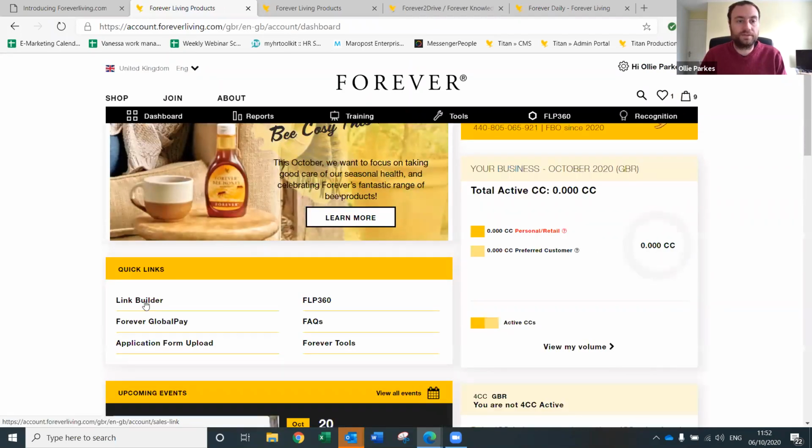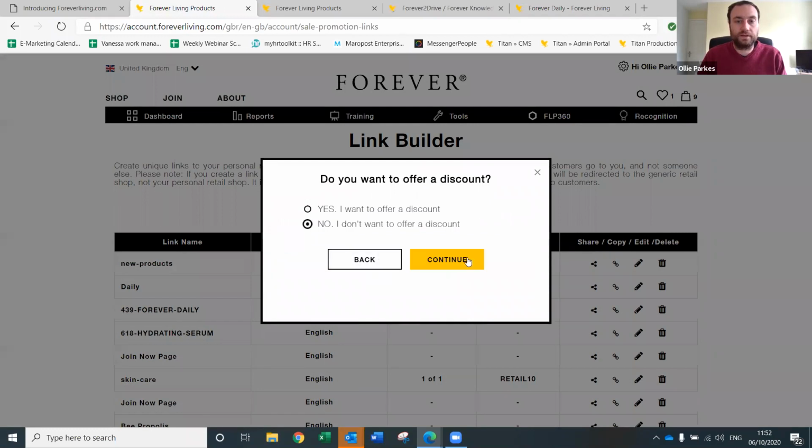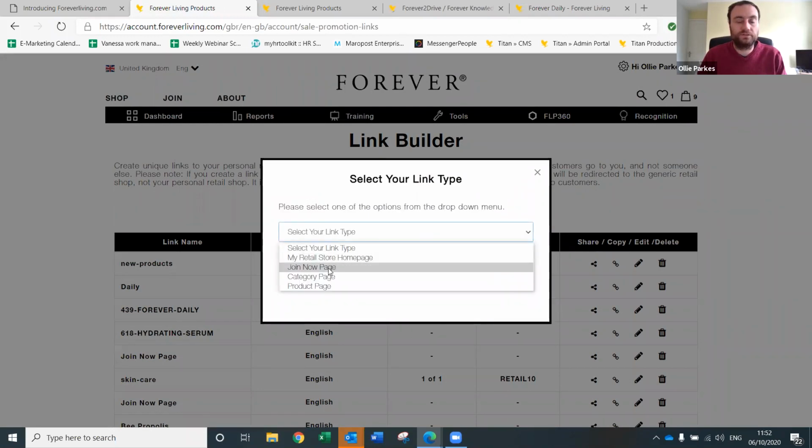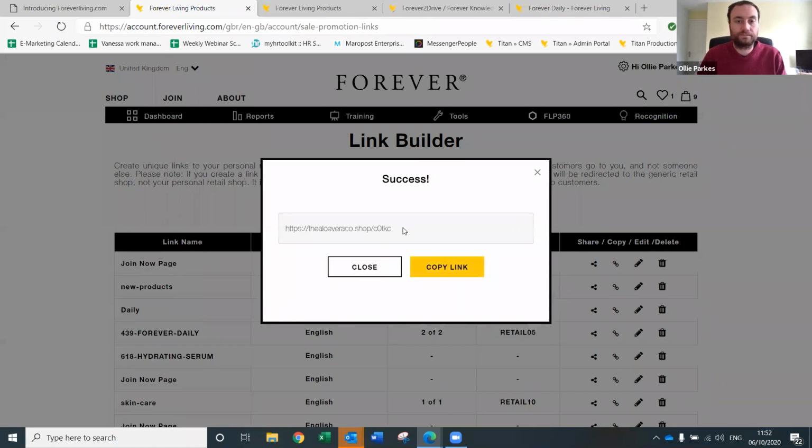So when you're setting up a link through the link builder, and you create a new link, and you go to no, I don't want to offer a discount, the join now page. When you send them that link, it will automatically put your ID into the join flow. So they won't have the option to select someone else. If you've sent them that link, they click on that link and then they sign up, then that's all done for you. It's if they haven't been referred by anyone that they would then have the opportunity to link to an FBO. So hopefully that answers your question.